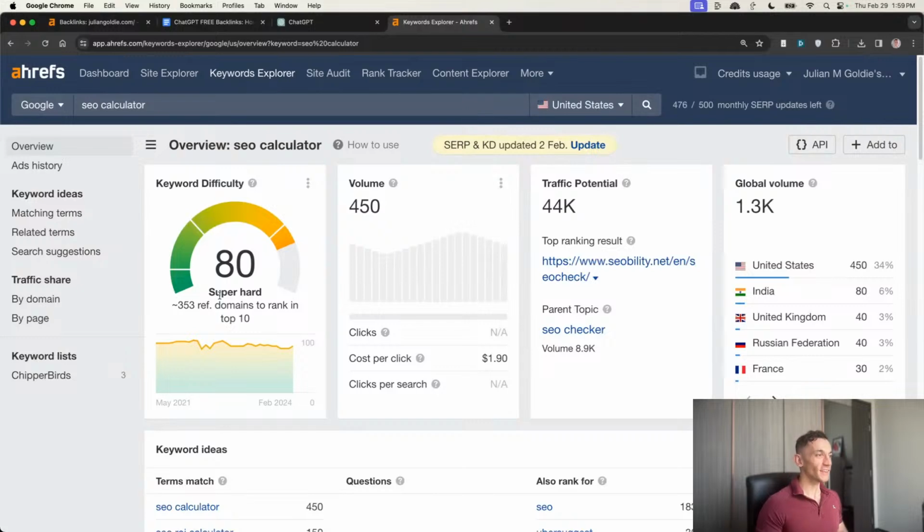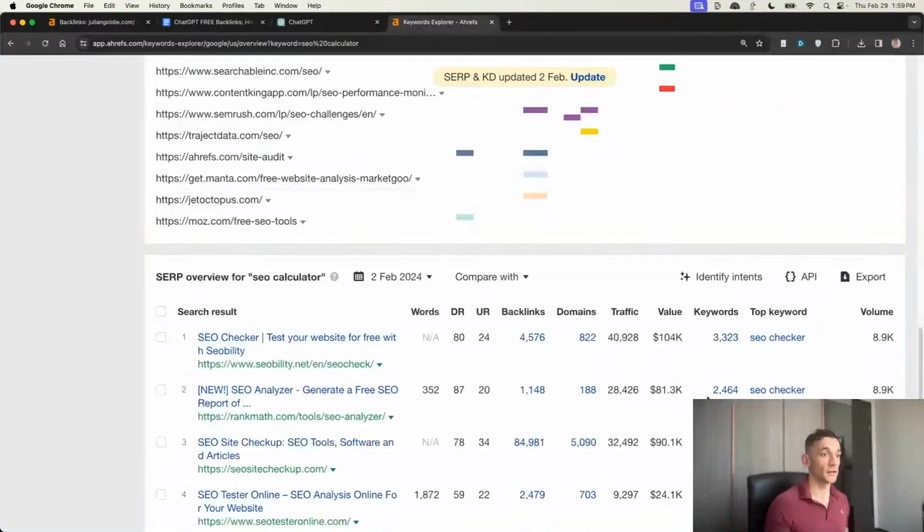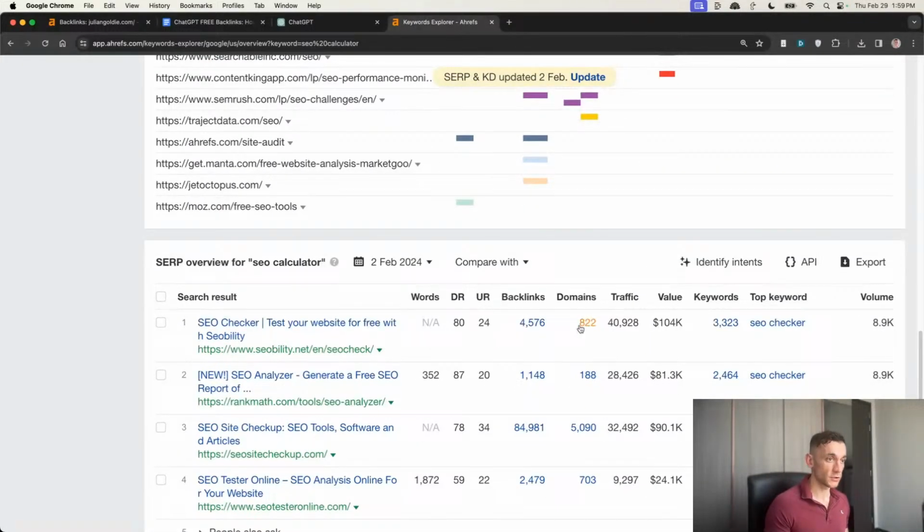So when it comes to these pages, for example, like this one, SEO calculator, you can see that it's super hard. Now, that's actually a good thing when it comes to building link bait for your website. Why? Because you can see that a lot of backlinks are linking directly to pages about SEO calculator. So actually, the higher the keyword difficulty for a keyword like this, the more backlinks you have and the more link building opportunities you get by creating link bait like this.